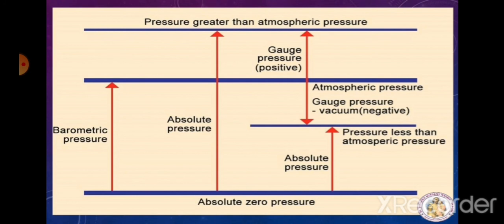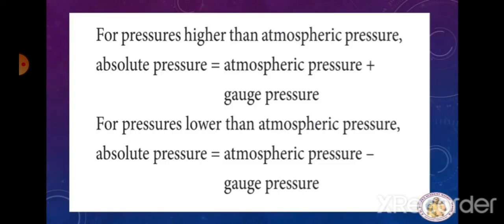Vacuum pressure is less than the atmospheric pressure. How we will measure pressure less than the atmospheric pressure. I think now you understood. For pressure higher than atmospheric pressure, absolute pressure is equal to atmospheric pressure plus gauge pressure. For pressures lower than the atmospheric pressure, absolute pressure is equal to atmospheric pressure minus gauge pressure.